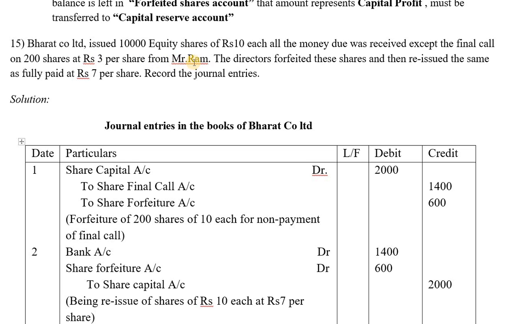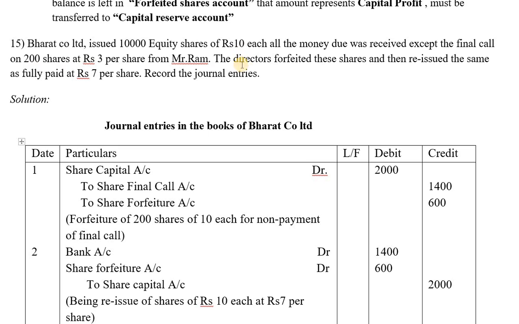Mr. Ram is a shareholder in Bharat Company Limited who had subscribed earlier. He had paid in the application stage, allotment stage, and also in the first call stage. Now what happened in the final call stage? He didn't come back and pay rupees 3 on these 200 shares. They waited, they gave the call notice, but he still didn't come back. So what will they do now?